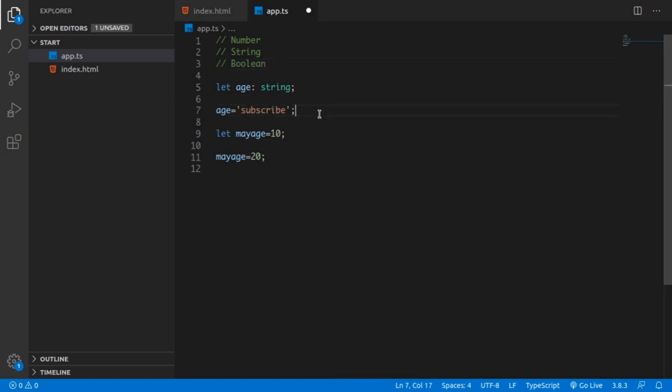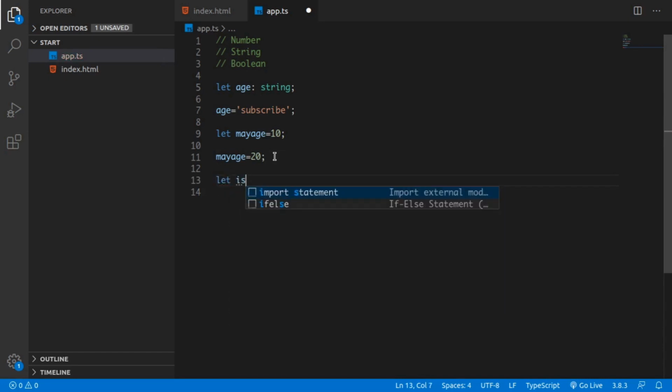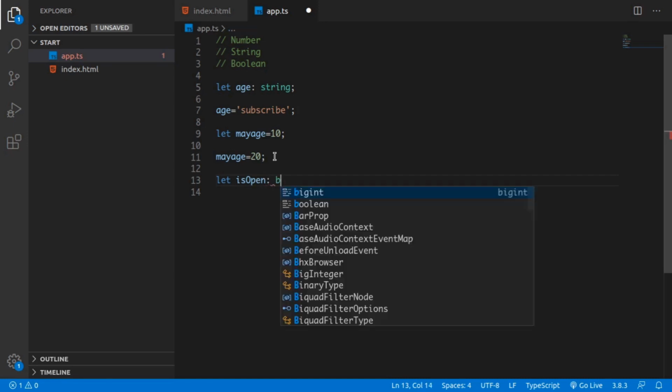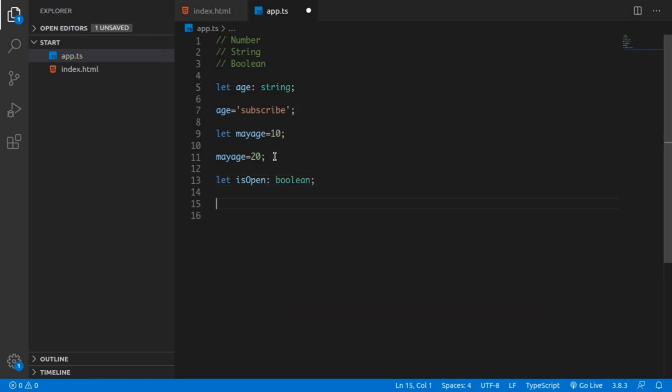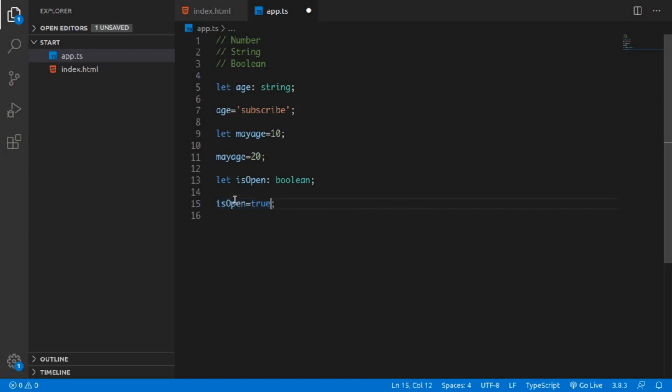Boolean is another basic type of TypeScript. Let's say let isOpen is a type of boolean. If we give it a value true, then it's completely okay, because isOpen wants a boolean, since we explicitly defined it.